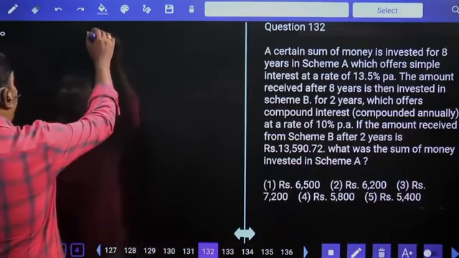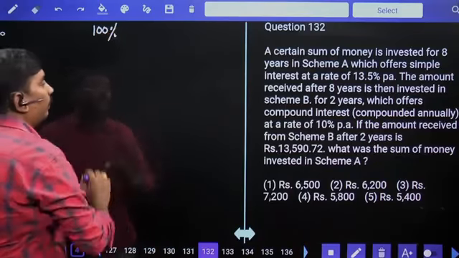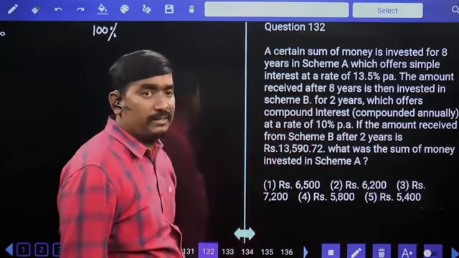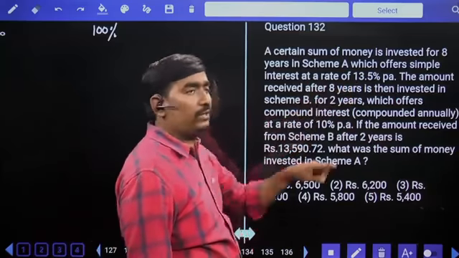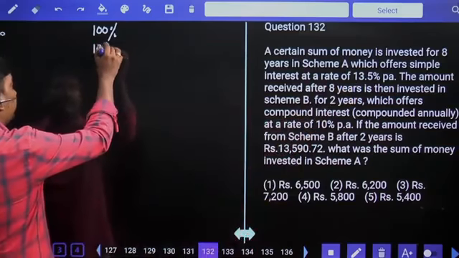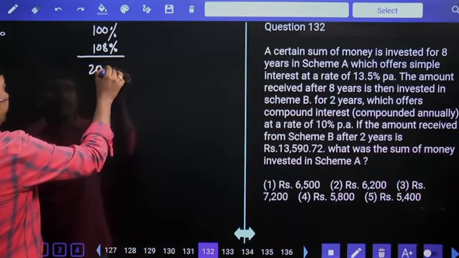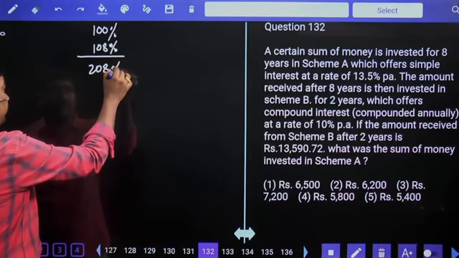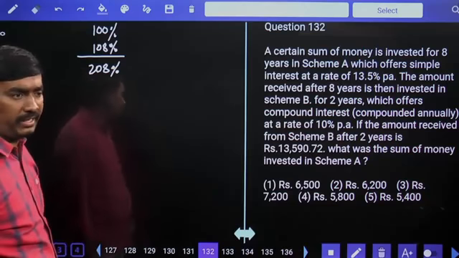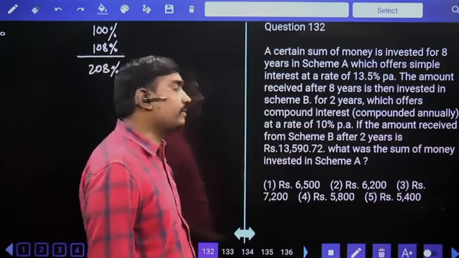Suppose in scheme A principal is 100%, per 1 year 13.5%, then per 8 years, 8 times 13.5 means 108% is the interest. Total amount obtained from scheme A 208%. This 208% is again invested in scheme B